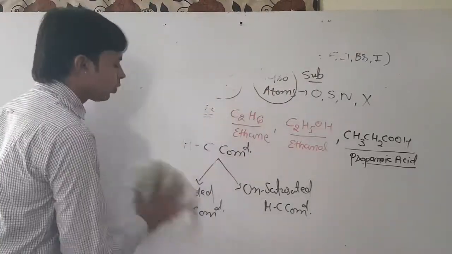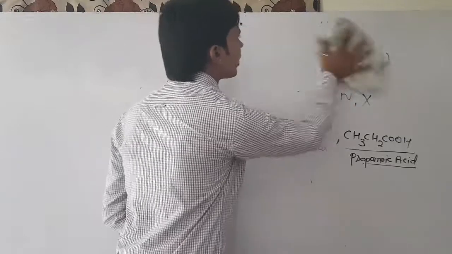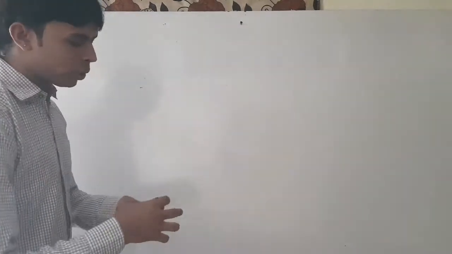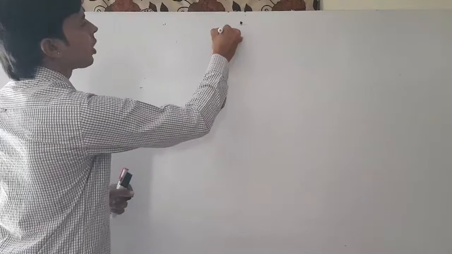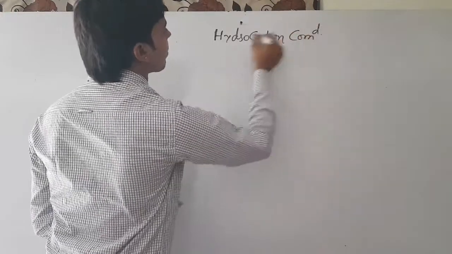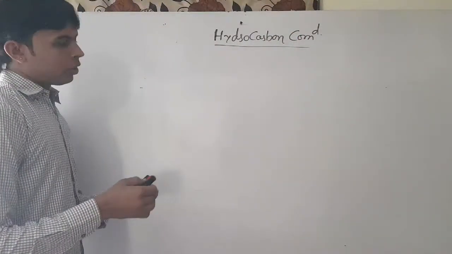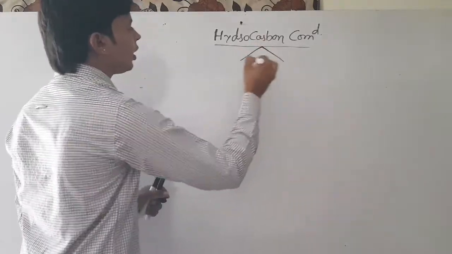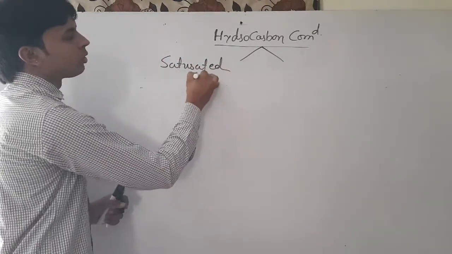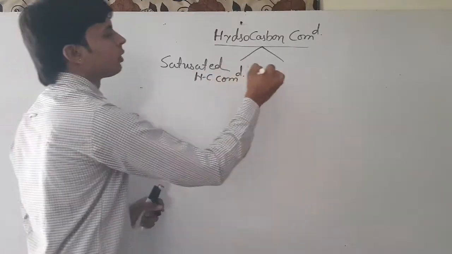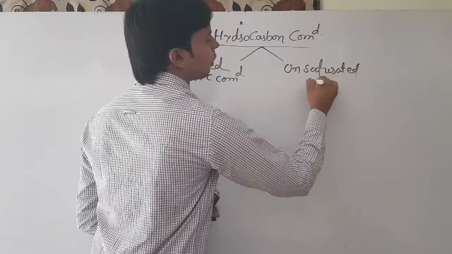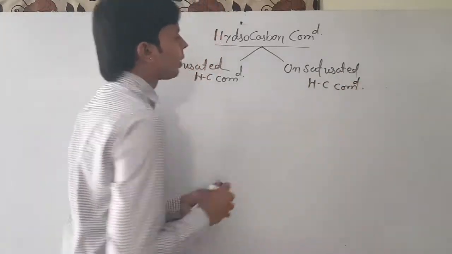I have left the board, and we are discussing saturated and unsaturated hydrocarbon compounds. Hydrocarbon compounds are divided into two branches: saturated hydrocarbon compounds, and another, unsaturated hydrocarbon compounds.